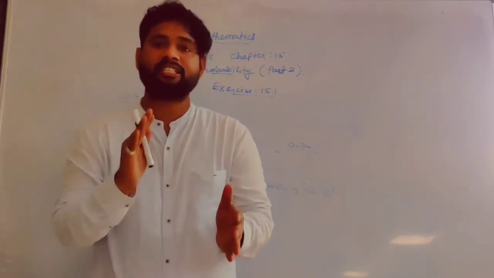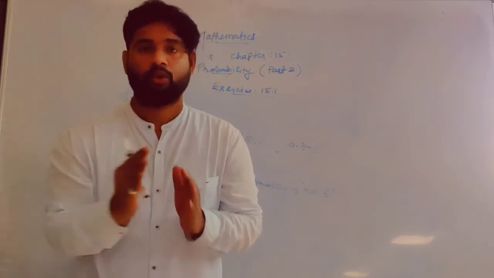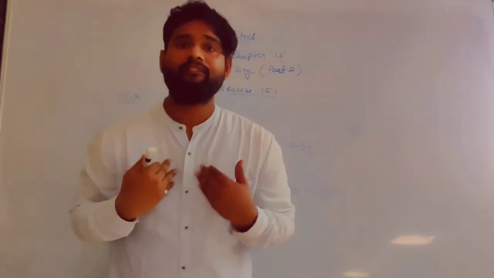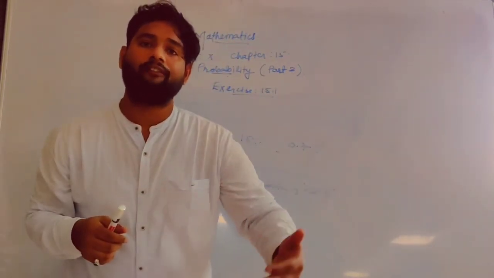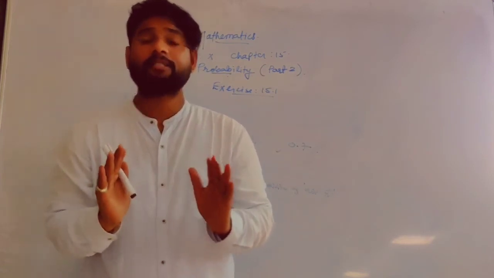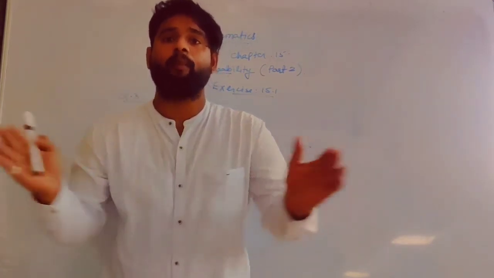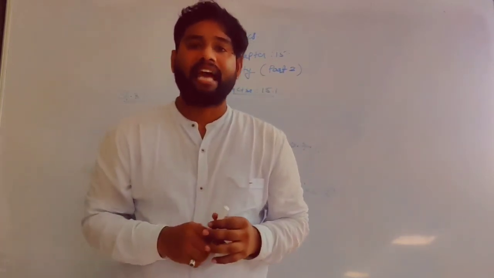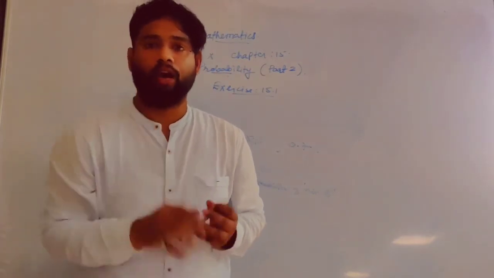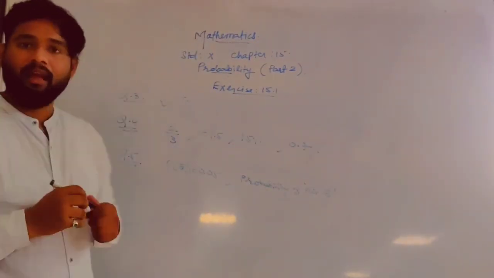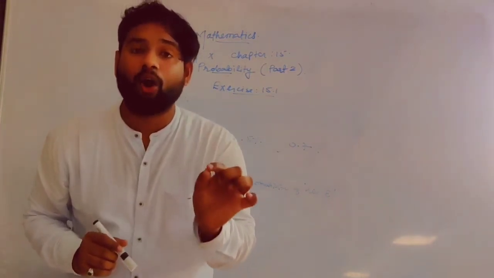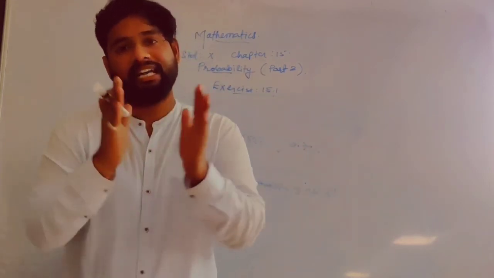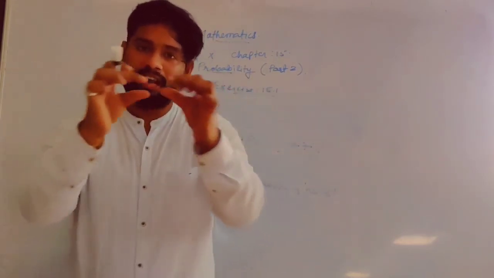It will give a 50% chance of winning to both teams. So it is fair to toss a coin and let whoever wins the toss decide whether to kick the ball first or to defend first. Because tossing a coin gives equal probability of winning or losing to both teams, it is better to decide the kicking of the ball by tossing a coin. So that explanation you should write, right? What is the answer? Because tossing a coin gives equal probability of winning or losing to both the teams, right? Pause the video and write down this statement.